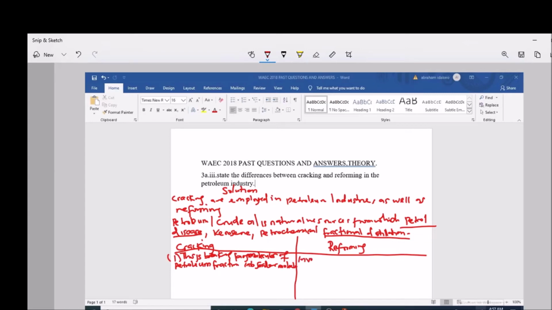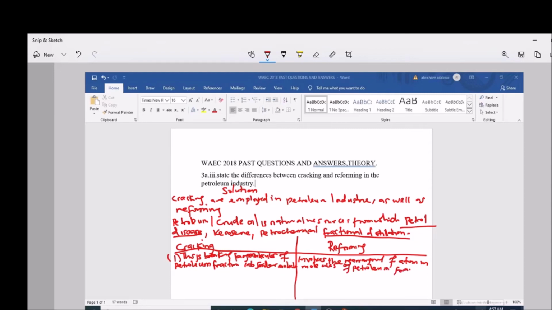involves the rearrangement of the atoms in molecules of petroleum fraction.